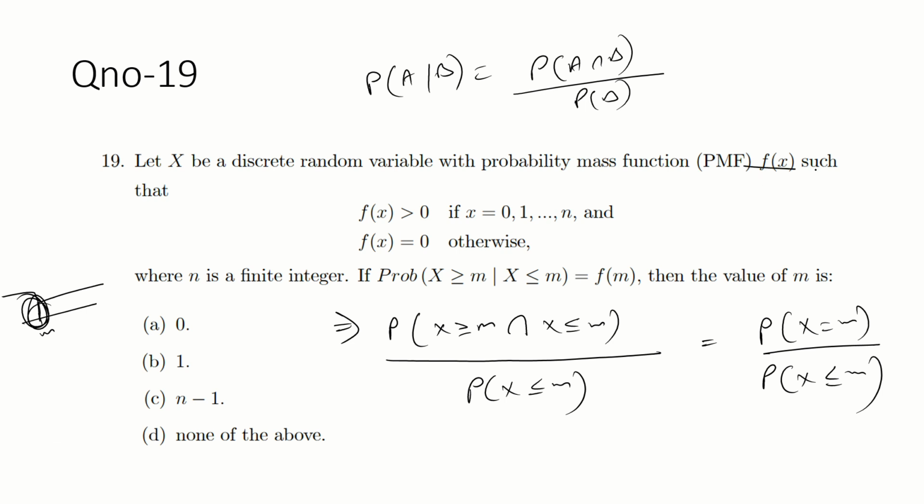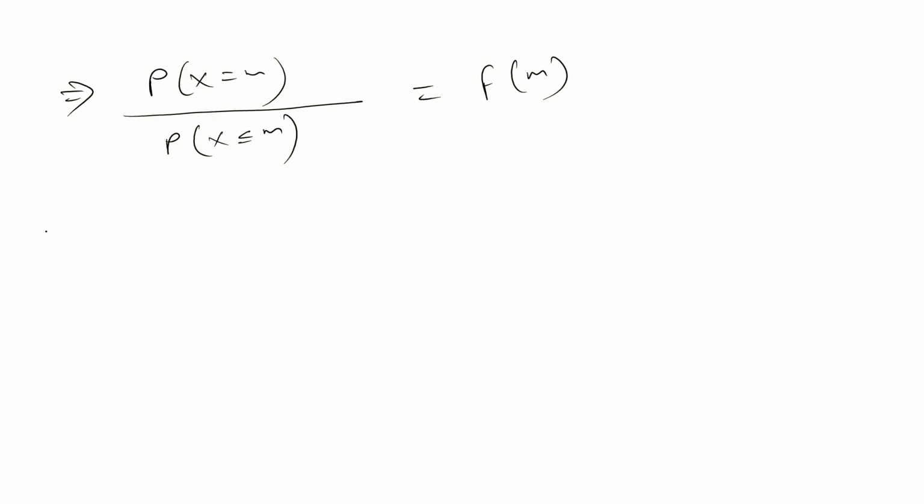And guys, probability mass function is given. F(x) is what? F(m) means x equal to m.